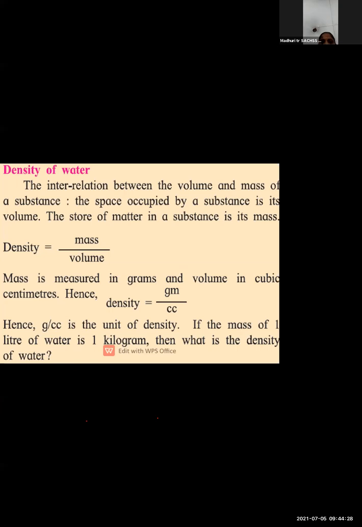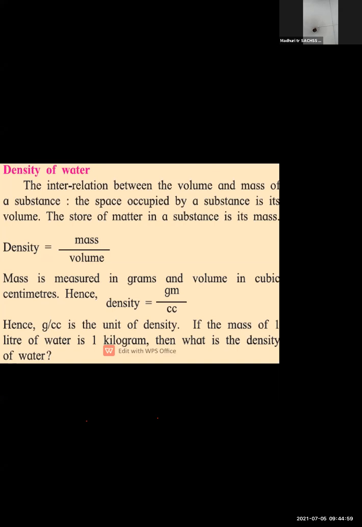Then we are going to study about the density of the water. What is the interrelation between the water? Now as you know, the water is having volume and it is also having mass. So how are you going to calculate the density? Density is equal to mass upon volume. So density of water can be classified as mass upon volume.